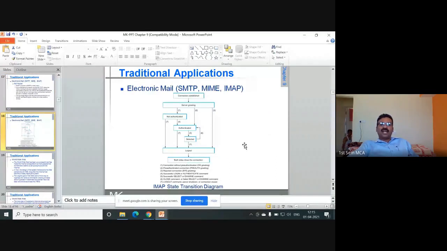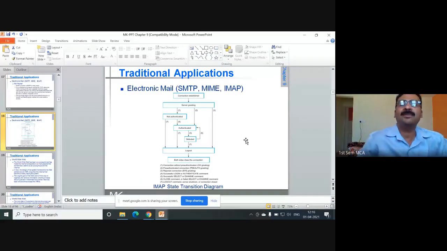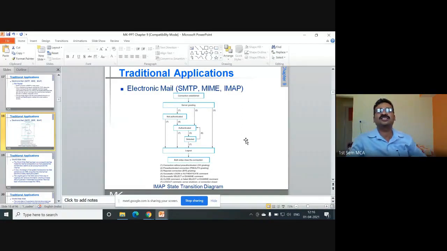With respect to IMAP, you may have to learn this state diagram. You can go through this state diagram. Connection is established, server is greeting, server is running. Then if not authenticated, and if authenticated, then it will be selected and then logout.